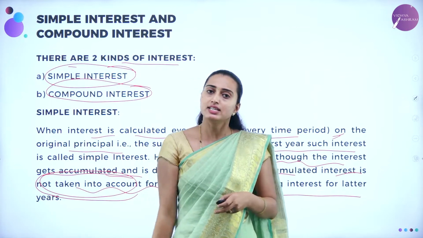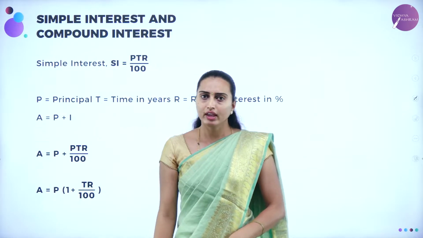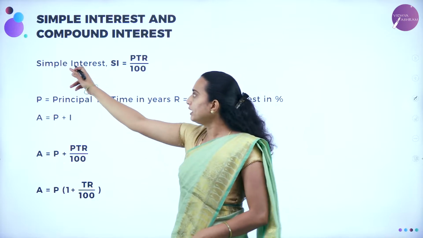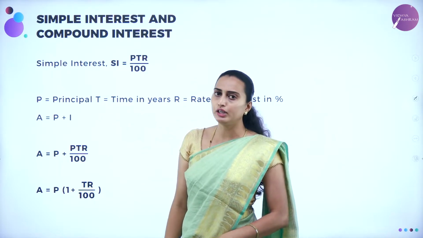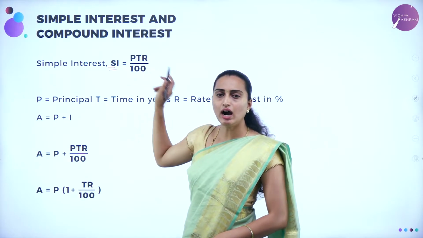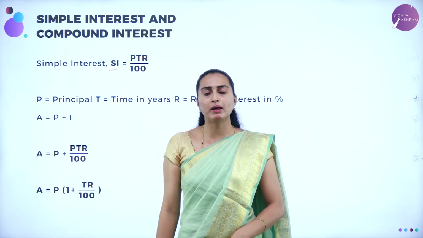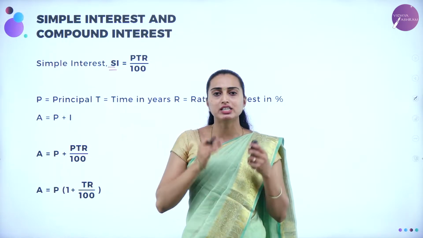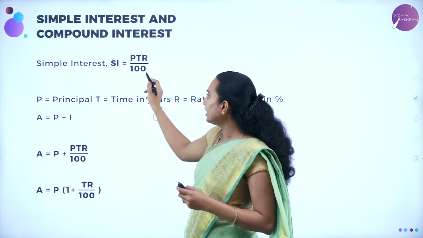That is called the simple interest here. Then what are the formulae of the simple interest? Simple interest is given by and denoted as SI equals P into T into R. What is P? P is the principal amount, T is the time, and R is the rate of interest. PTR divided by 100.